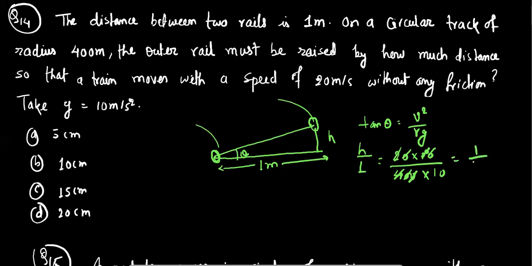So it will be 1 by 10, that means 0.1, and this is in meter. If you multiply this by 100, then the answer will be 10 centimeter. So our correct option is option.